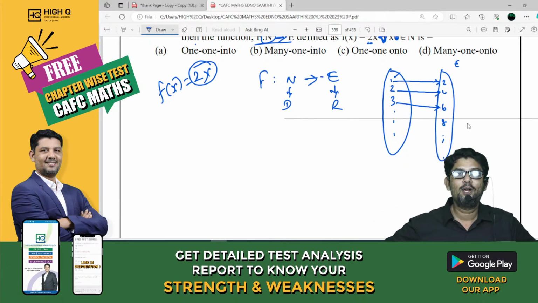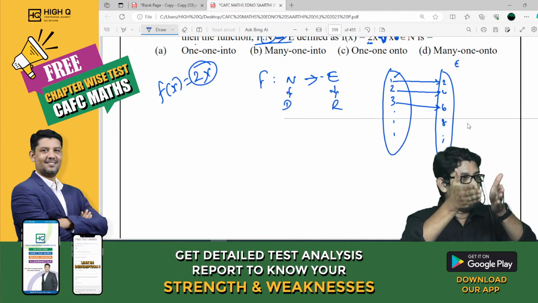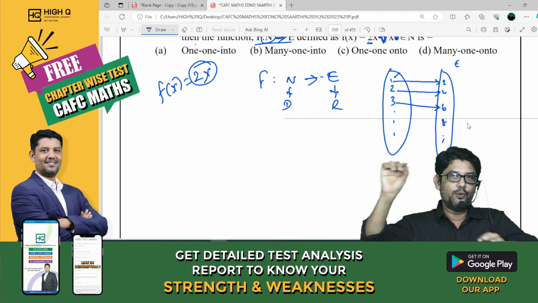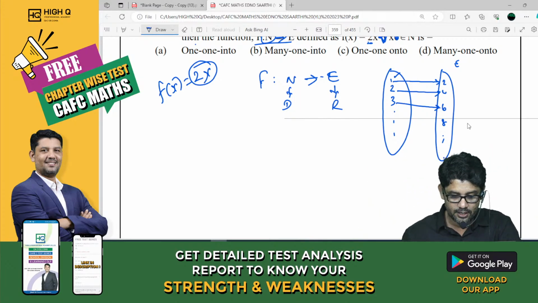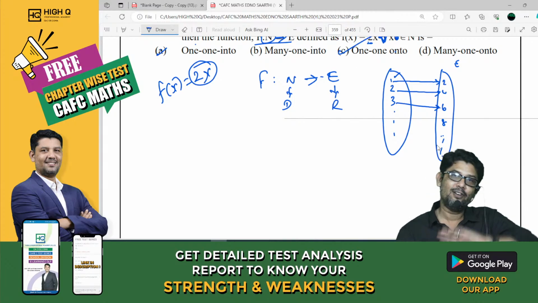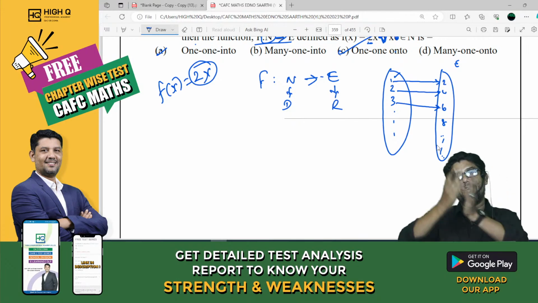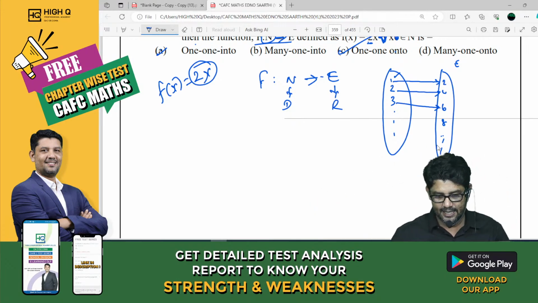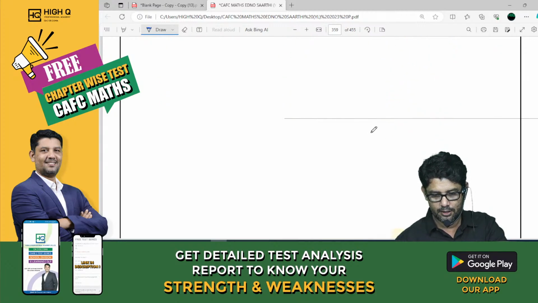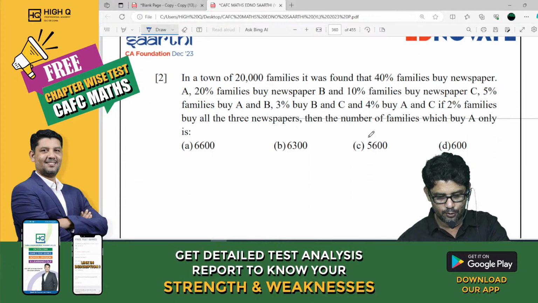It is one-to-one function because every element in A will have exactly one image in B. Therefore, it is one-to-one as well as onto, because every element will have the pre-image. C is the right answer. Very good, Mayuresh. I think now you understood. One-to-one as well as onto.